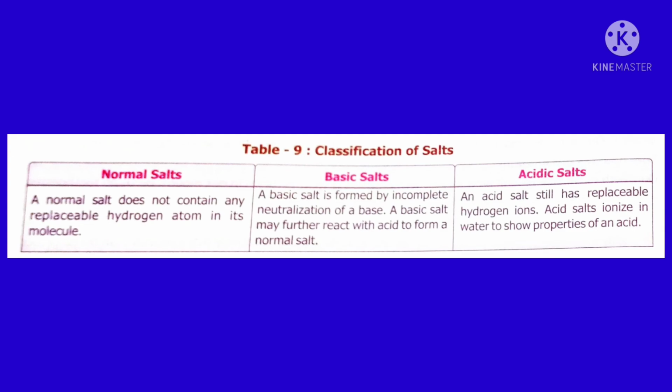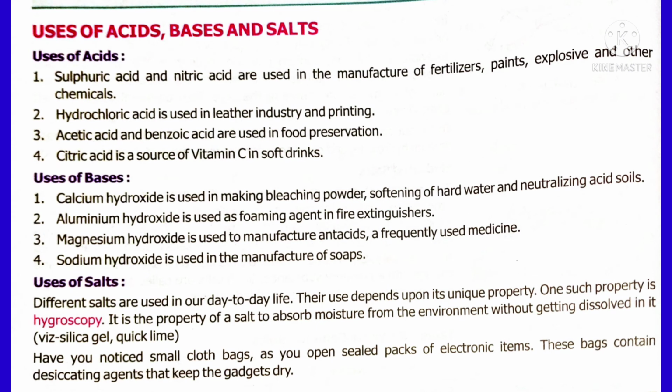Now we are going to see the uses of acids, bases and salts. Many acids: hydrochloric acid is used in industry for printing and the leather industry, acetic acid is used for preserving food, citric acid is used in soft drinks. Also many bases: calcium hydroxide, aluminum hydroxide.